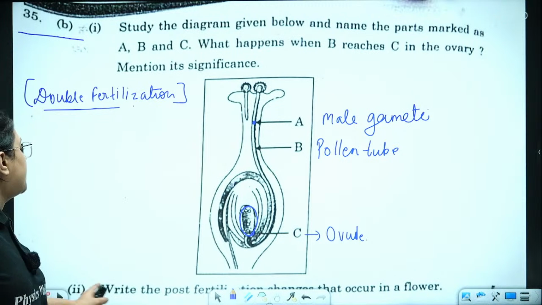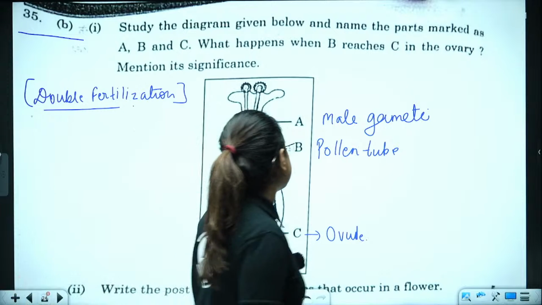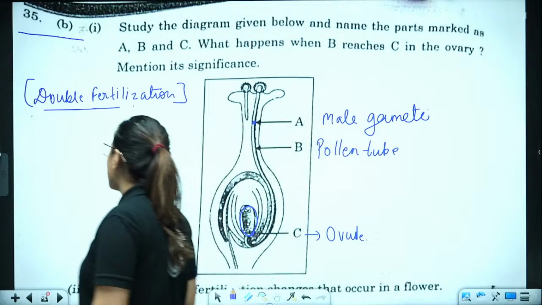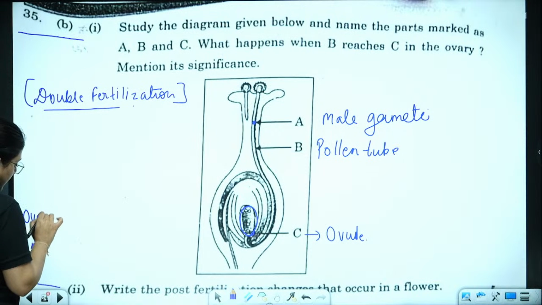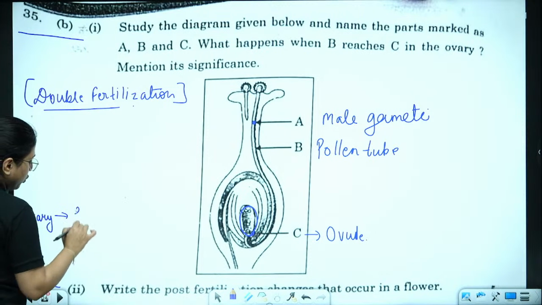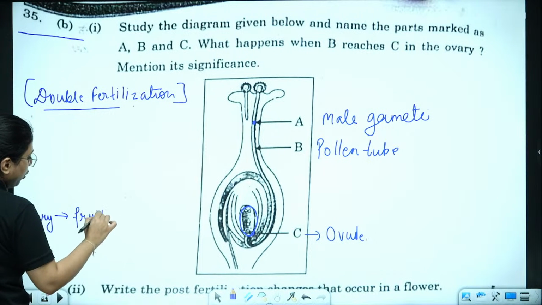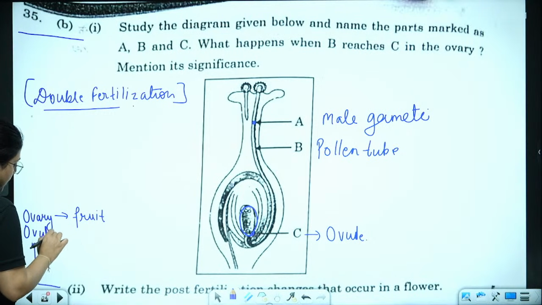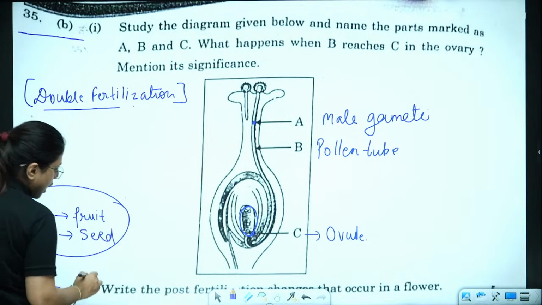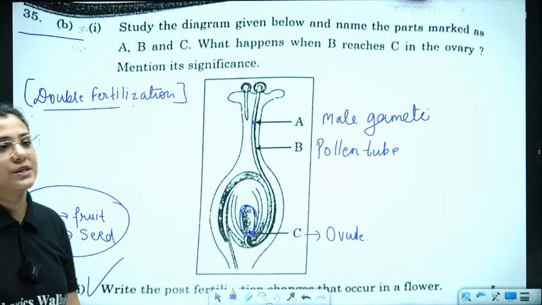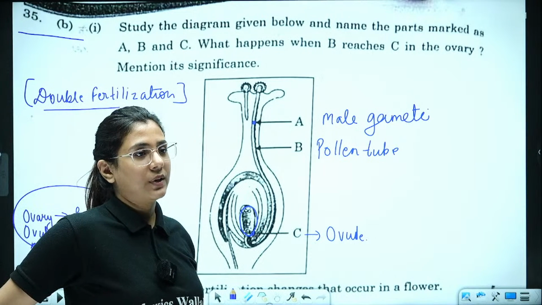Then write the post-fertilization changes that occur in a flower. What are the post-fertilization changes, beta? Ovary changes to fruit and ovule changes to seed. These are the post-fertilization changes that happen.